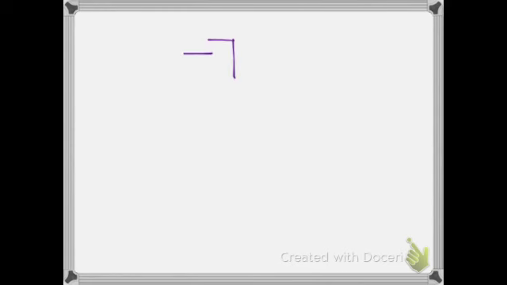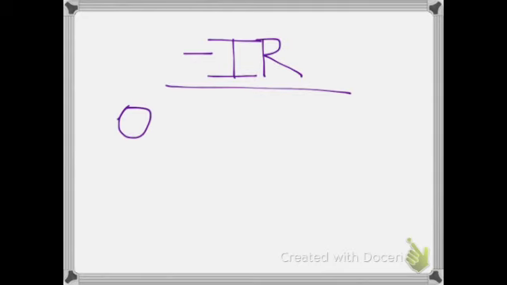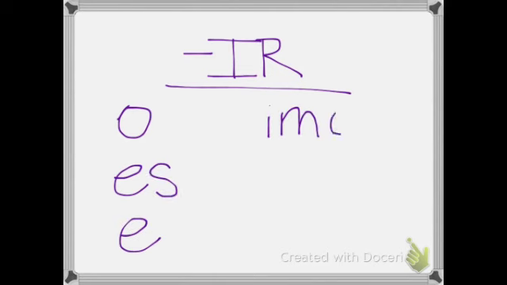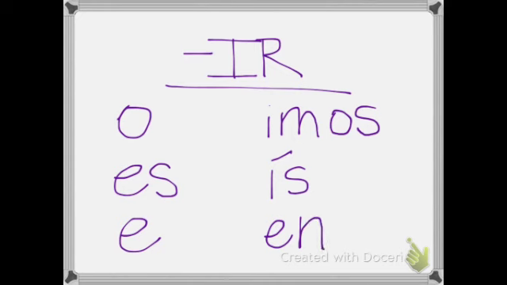And finally, we have the IR verb endings. Very similar to the ER. We have -o, -es, -e. The nosotros and the vosotros form is where it changes a little bit. We have -imos, -ís, and then back to the regular ER ones, -en. Pause now so you can finish writing them.